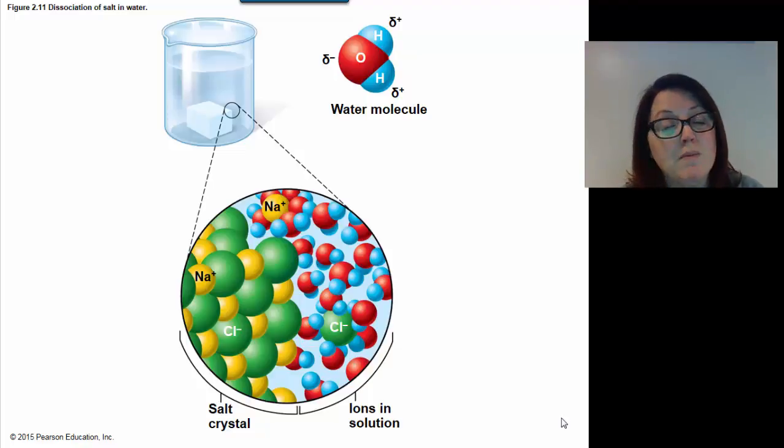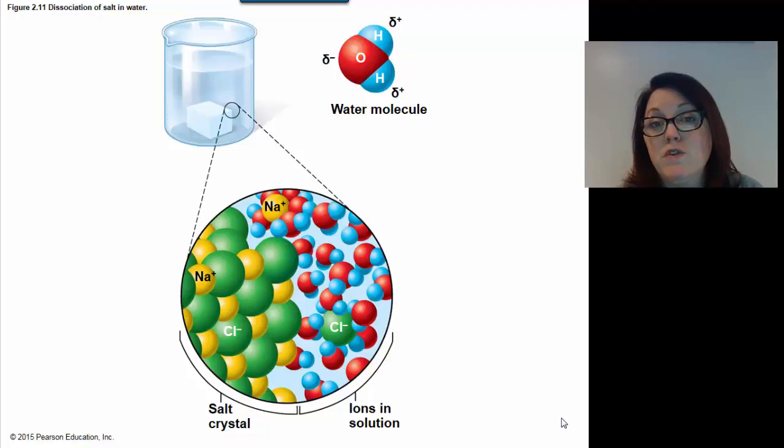For example, water makes up the majority of the human body weight. Now, in different people, water will make up a different percentage of their body weight. It depends upon your age and the amount of lean tissue versus adipose tissue, and a lot of different things determine how much of your body weight is water. However, in general, greater than 50% of the weight of your body is due to water. Water is all over the place in your body.